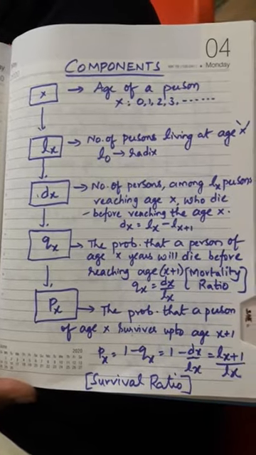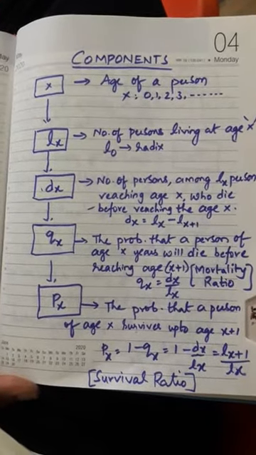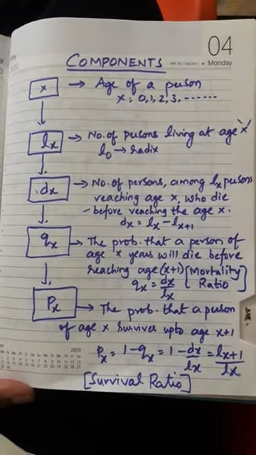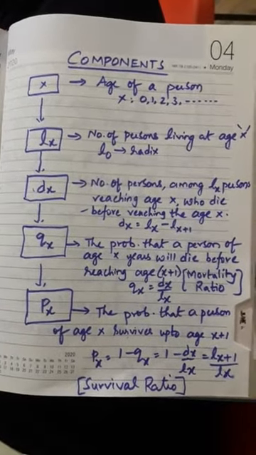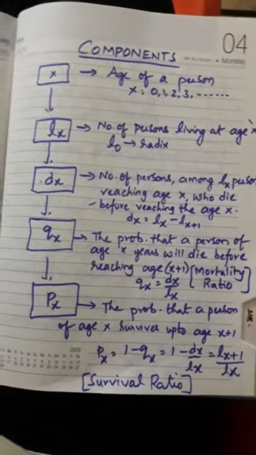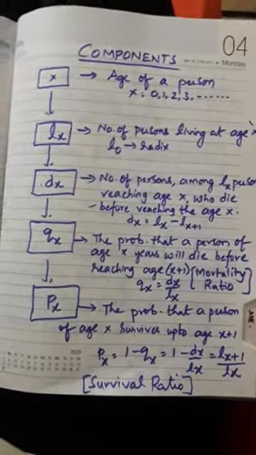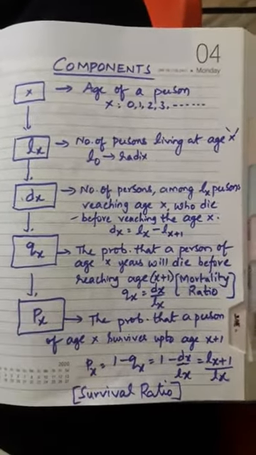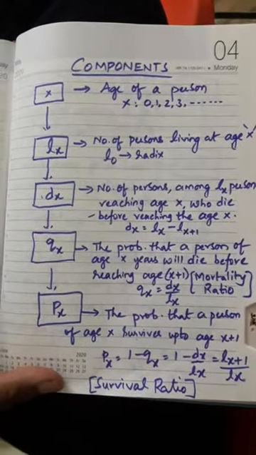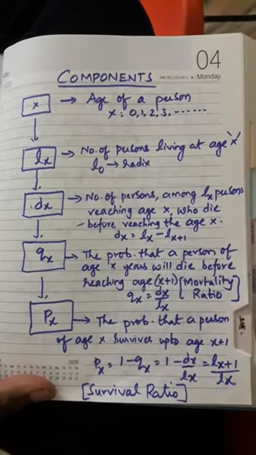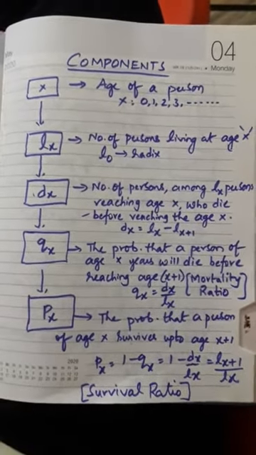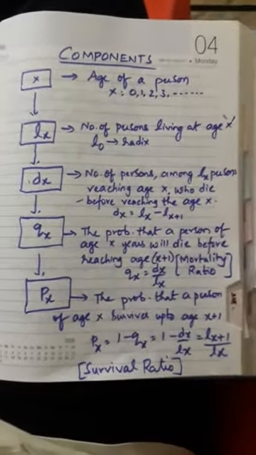So first age you have mentioned as x, and then lx is the number of persons living at that age x. Whatever age you took on the top, that age x, how many persons you are collecting. That means if I take 2 at x, now lx becomes the number of persons living at age 2. L0 is the radix, the size of the cohort.